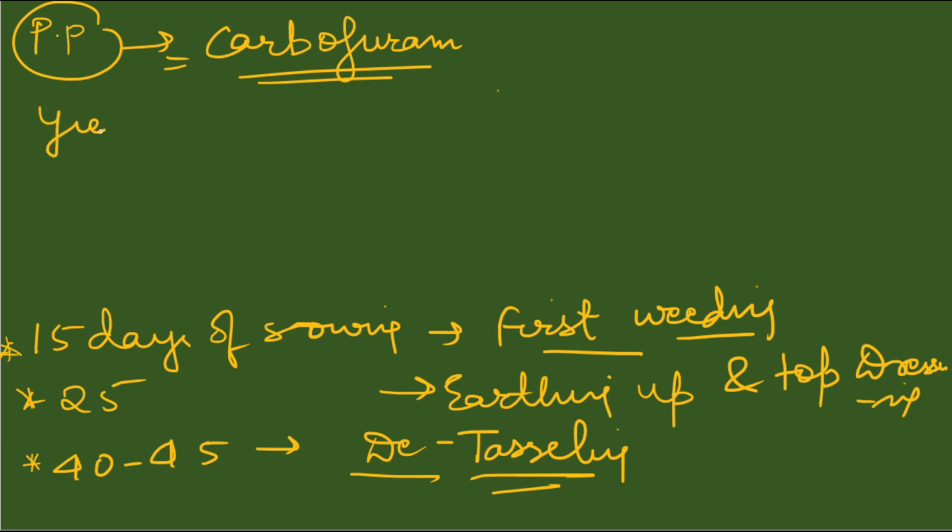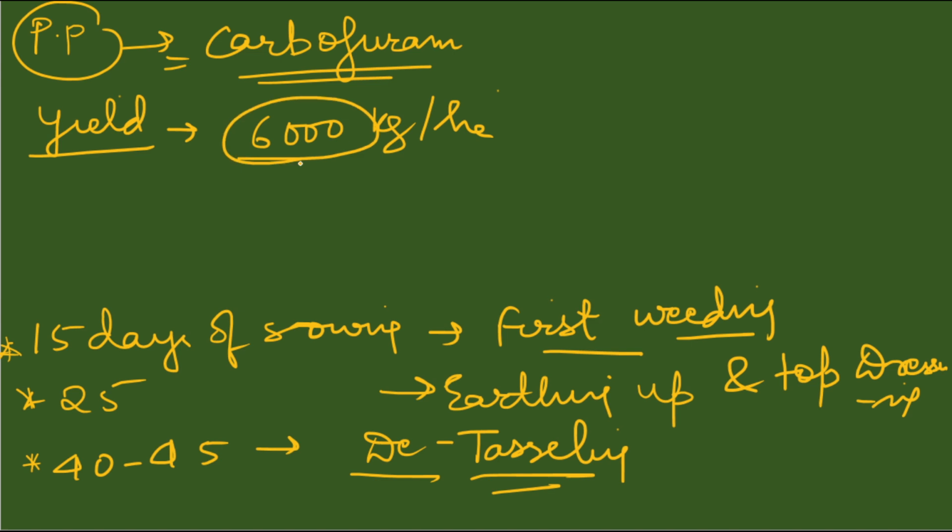And when it comes to yield, the yield of the corn will be around 5 to 6,000 kg per hectare for both the ones, for sweet corn also and for baby corn also.